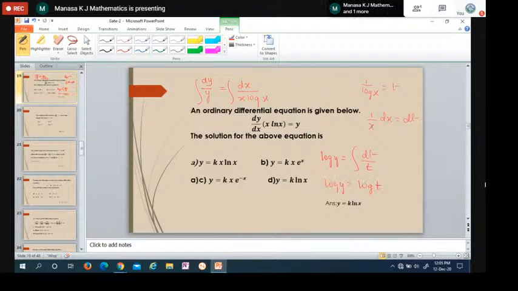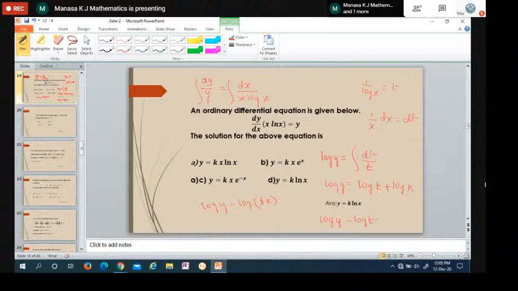So log y equals log t plus some integration constant c. But instead of taking c, I'll take it as log k, because it is easy to simplify and the logs get cancelled. Log k is nothing but the integration constant. So log y equals log t plus log k, and log a plus log b is log a into b, so log k into t.